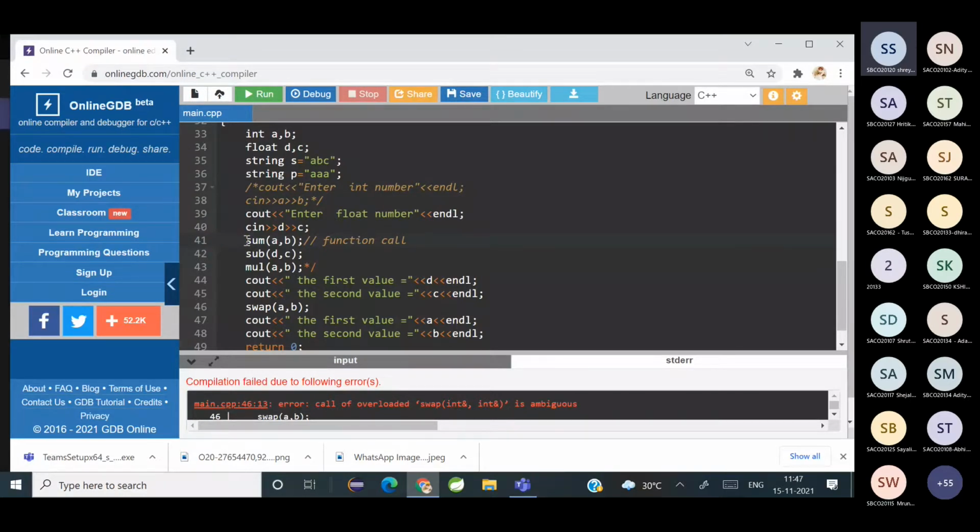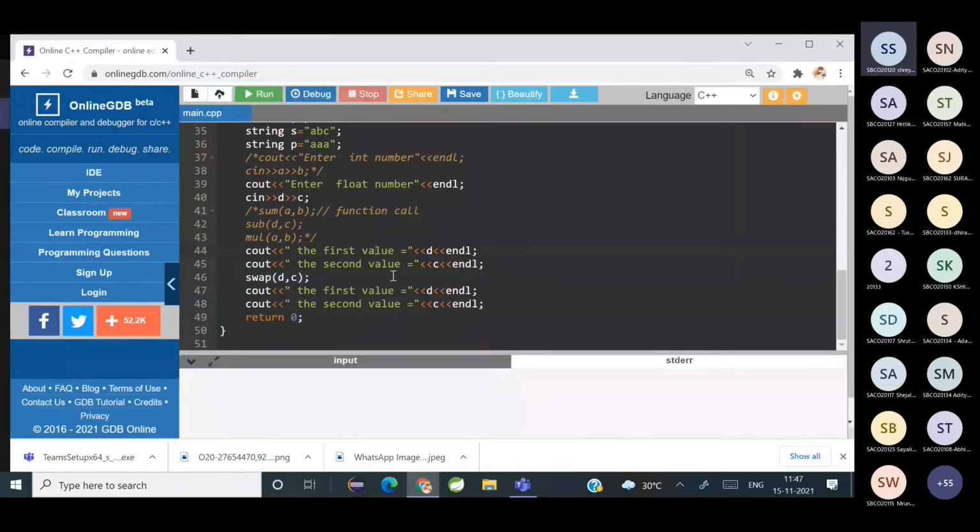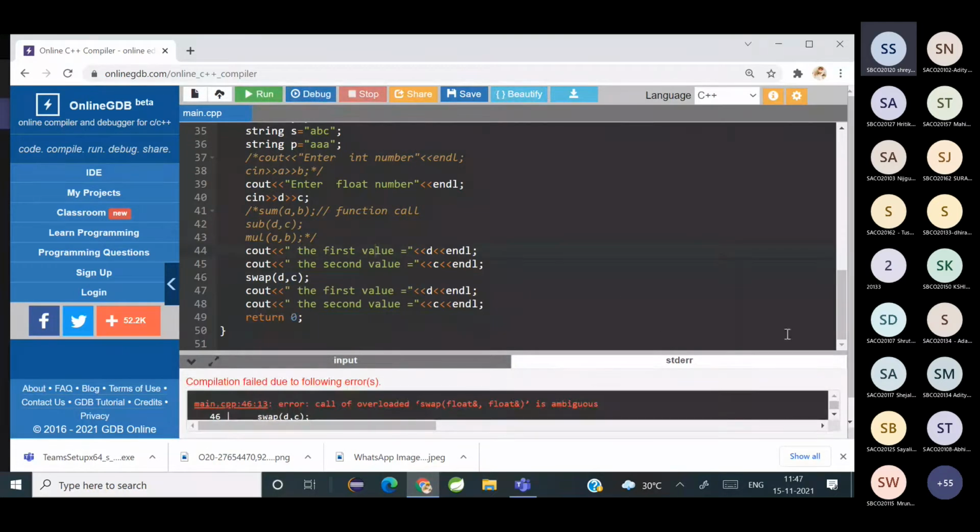D and C. It's still showing ambiguous, right?